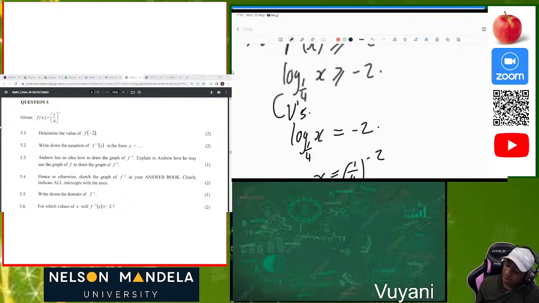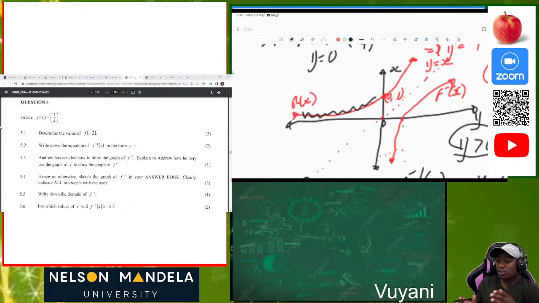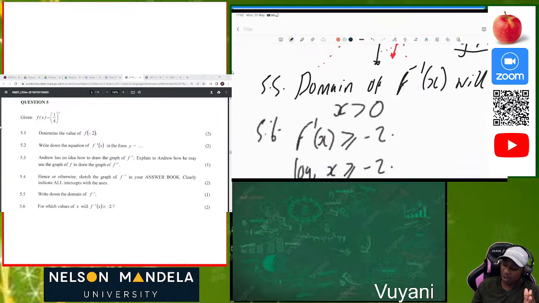Now let's come to our graph so that we can analyze it. In order to determine the values of x for which this graph is greater or equal to -2, we can see that the inverse function is not touching 0, because the horizontal asymptote is y equals 0. So it's not touching the asymptote, which means between 0 and 16 we get values which are greater or equal to -2.